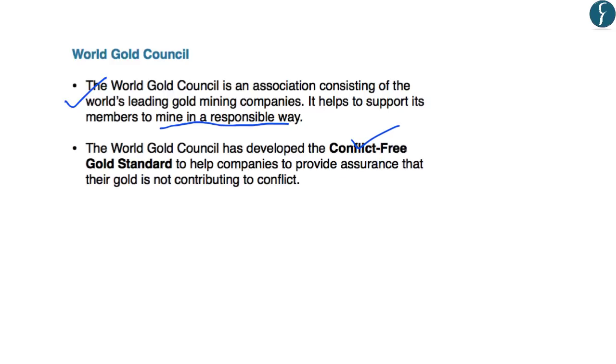So this conflict-free gold standard provides assurances that their gold has been extracted in a manner that does not cause, support or benefit the unlawful armed conflicts or contribute to serious human rights abuses or breaches of the international humanitarian law. So in short, the World Gold Council has developed the conflict-free gold standards in order to ensure that it does not finance the armed conflicts in any manner. So these are a few important points, and with this let's move to the next article.